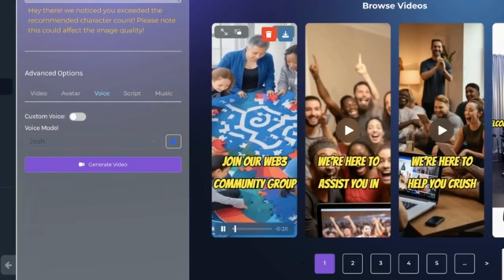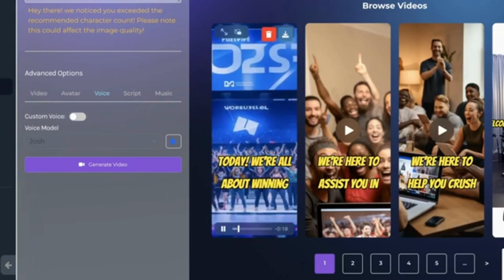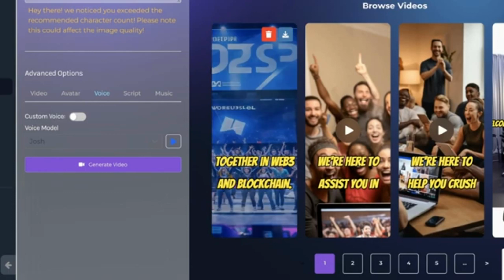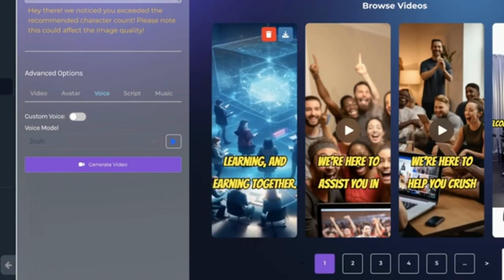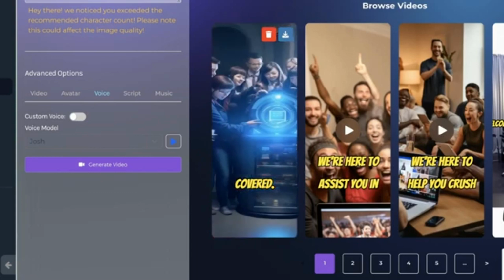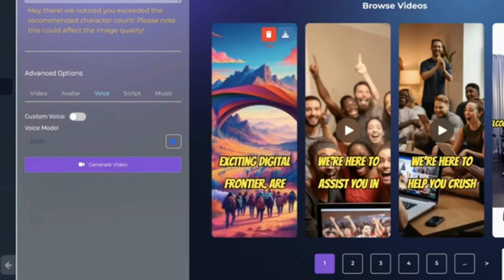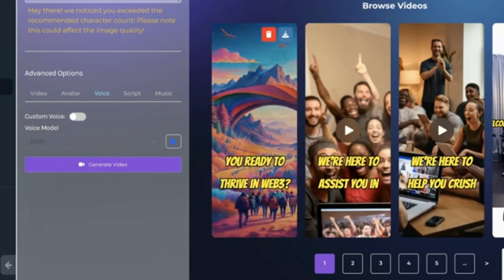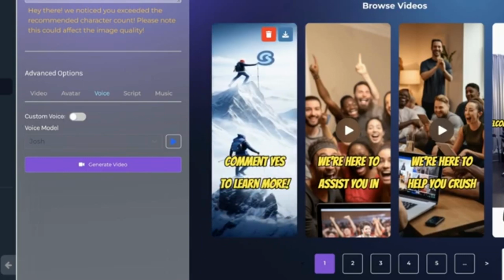Join our Web3 community group today. We're all about winning together in Web3 and blockchain. Our members are growing, learning, and earning together. From NFTs to DeFi, we've got you covered. Together, we'll navigate this exciting digital frontier. Are you ready to thrive in Web3? Comment yes to learn more.